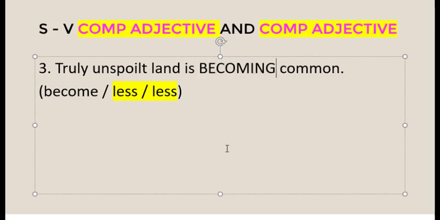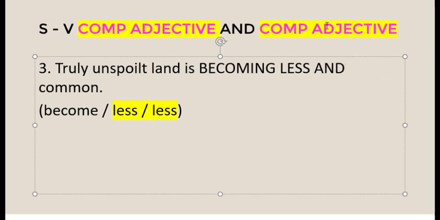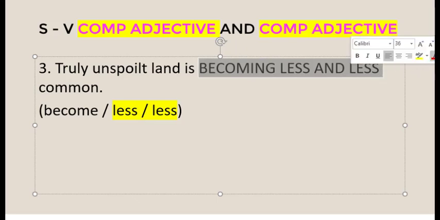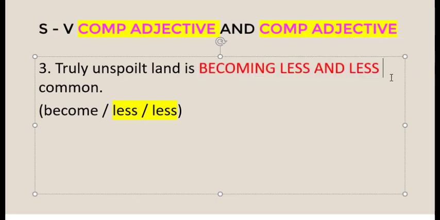becoming less. This is the first comparative adjective. And then we use the second comparative adjective, less common. This is the answer for number 3. Truly unspoiled land is becoming less and less common. Let's continue to number 4.